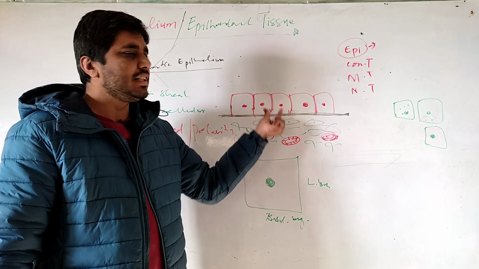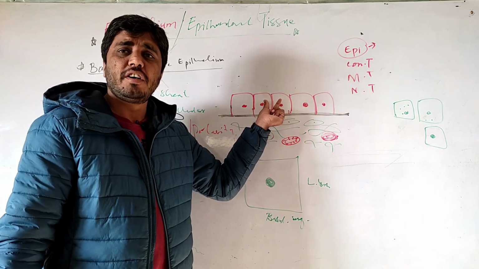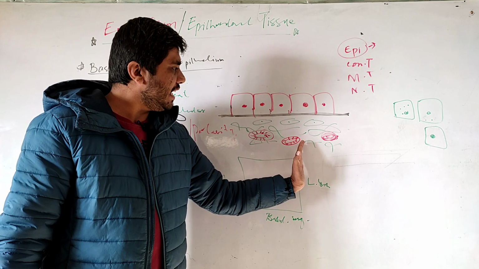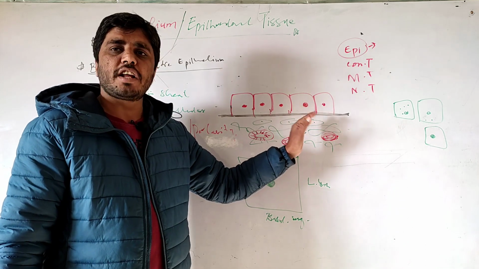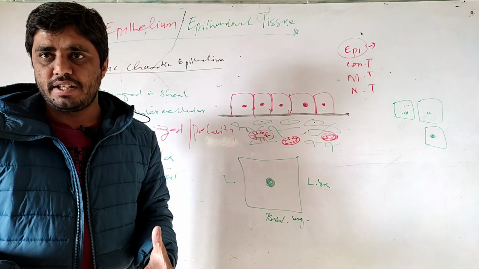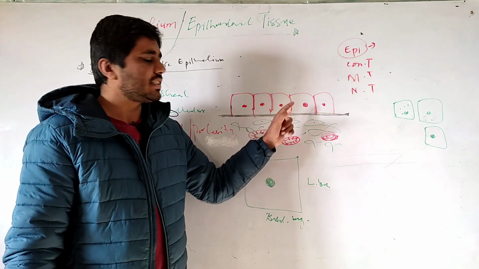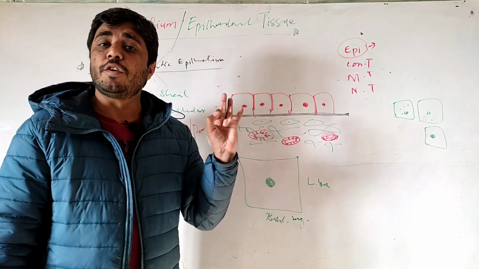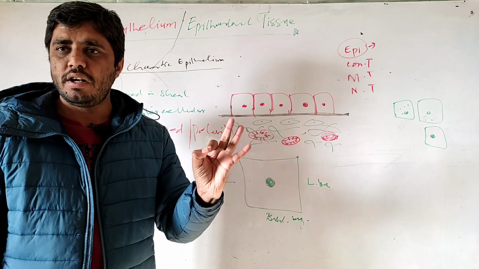Here there is no blood vessel, so there is less supply of nutrition. To achieve their nutritional and survival requirements, epithelial cells are dependent on diffusion.